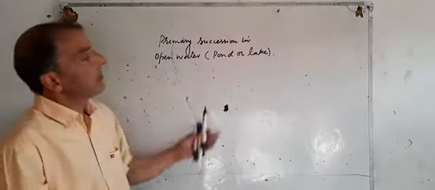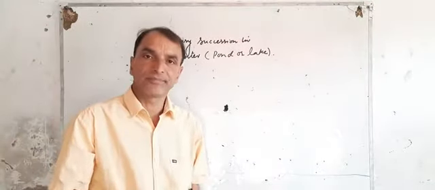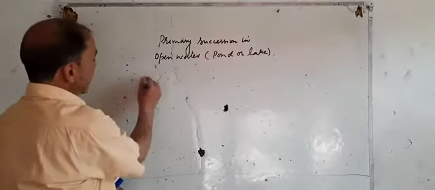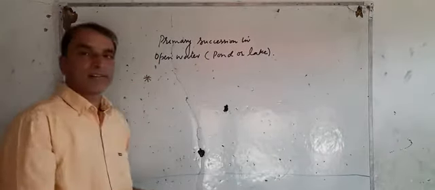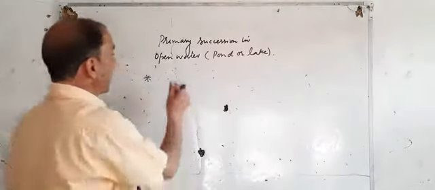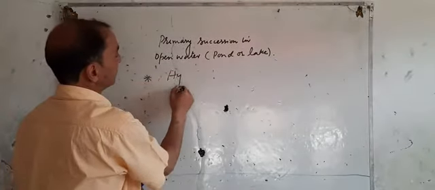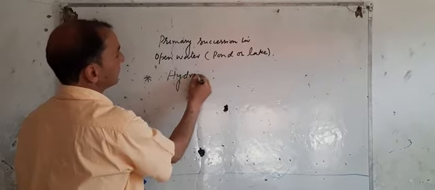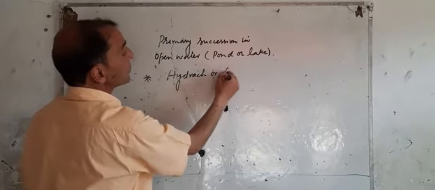It may be a pond or a lake, right? The succession which takes place in water is known as Hydrarch or Hydrosere.